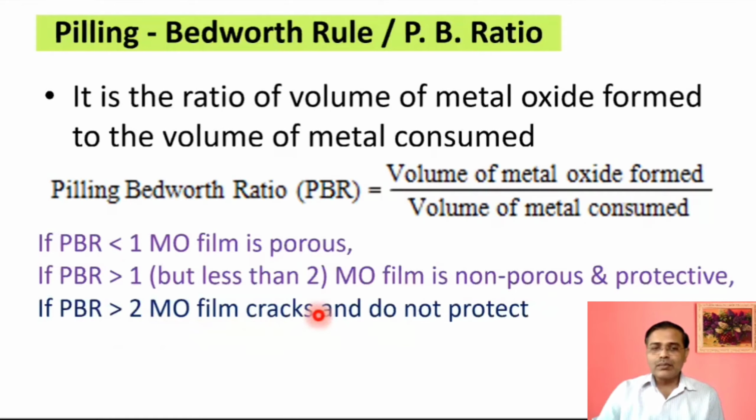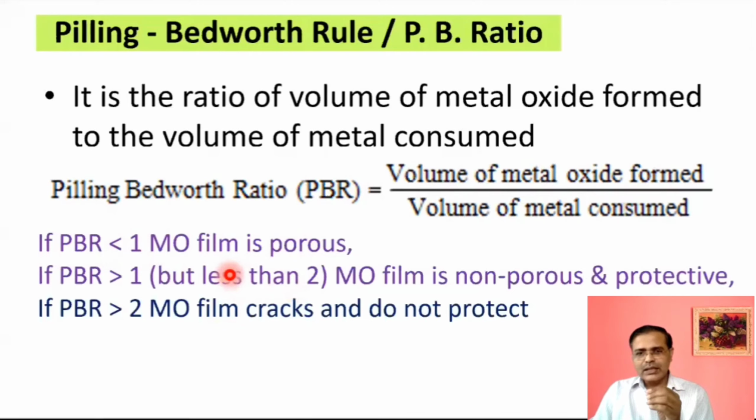That film forms some cracks, and that's why though the film is non-porous, due to formation of cracks, there is no further prevention of corrosion. So that film will not protect. It means it is expected that the PBR should be between 1 and 2, then that metal will have better protection, or metal oxide will protect that metal from further corrosion. Once you remember one single concept, the other things will be memorized automatically.